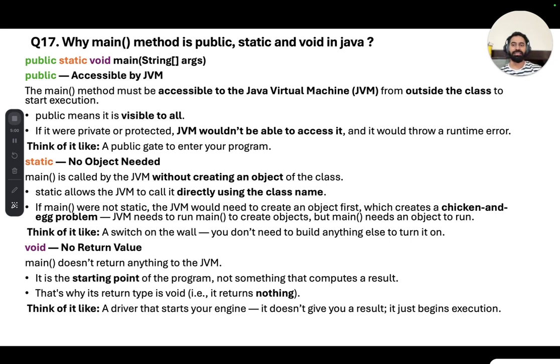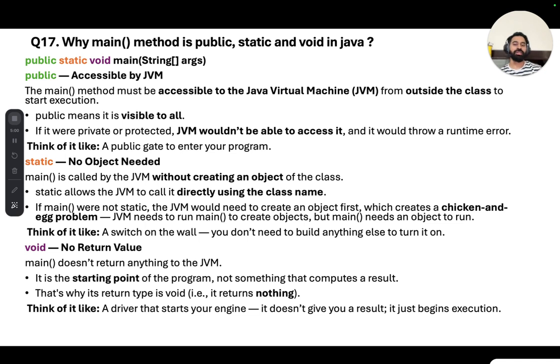That's why static allows the JVM to call it directly by using the class name. If main were not static, then the JVM would need to create an object first, which creates a chicken and egg problem, because first we have to create an object.